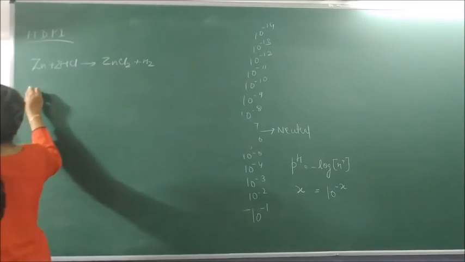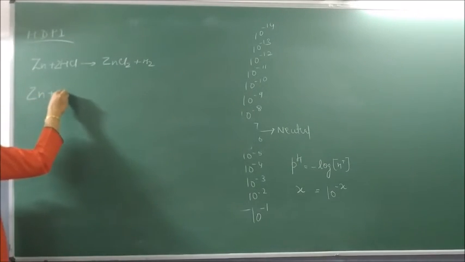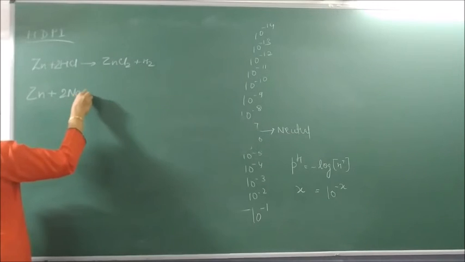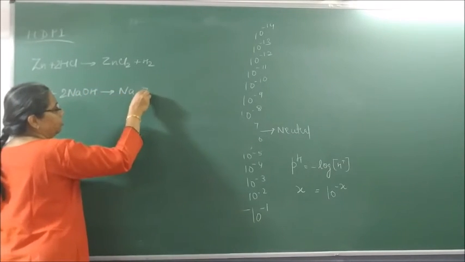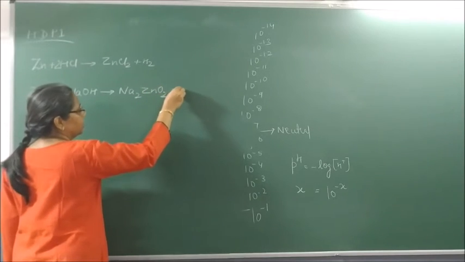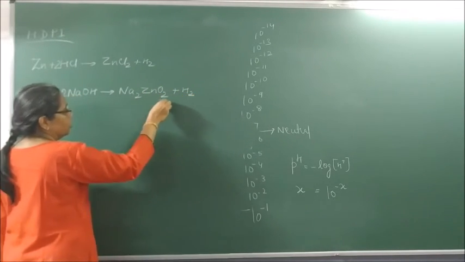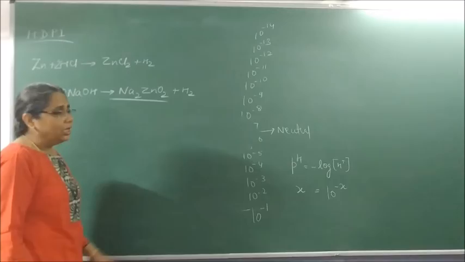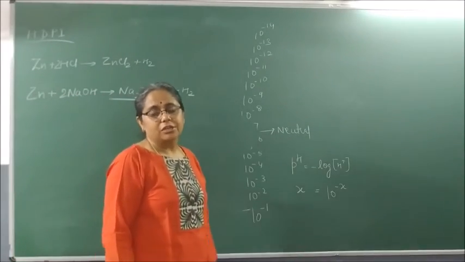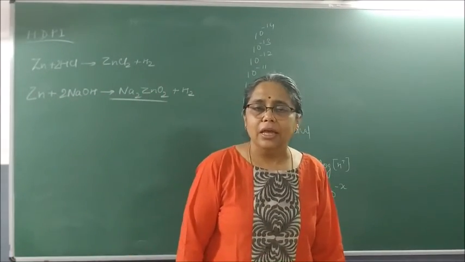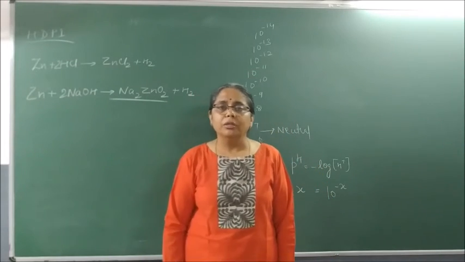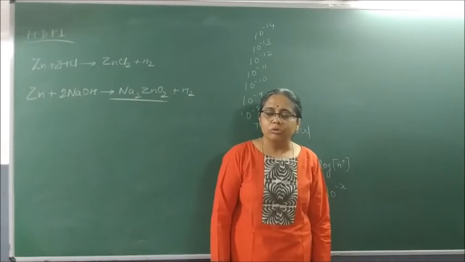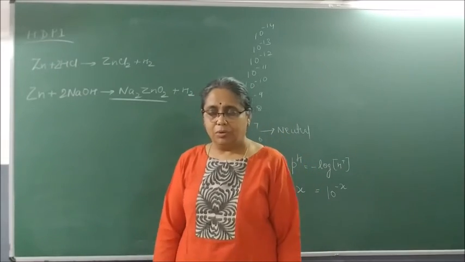Certain bases also react with metal to form what? Sodium zincate, Na2ZnO2, plus H2. This sodium zincate is the salt and hydrogen is released. This hydrogen gas can also be tested by bringing a burning splinter near the mouth of the test tube, which goes off with a pop sound.